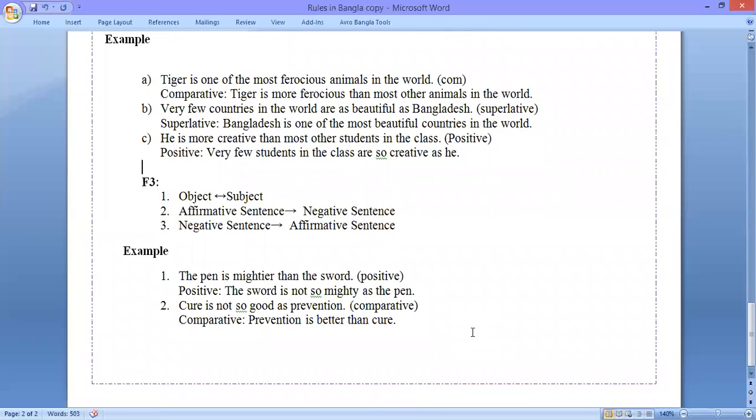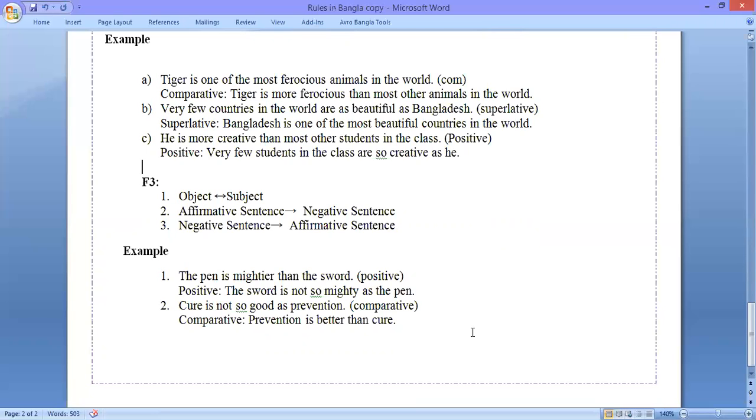Okay, now if you want to discuss about formula 3, we need to say that in this formula, we need to make the object subject. If the sentence is affirmative, we need to make this negative. And if the sentence is negative, we need to make this affirmative. We should keep in mind that we shall have to change the form of degree according to the direction. So if I give an example, then you can understand that very easily.